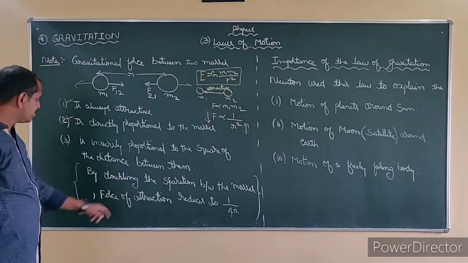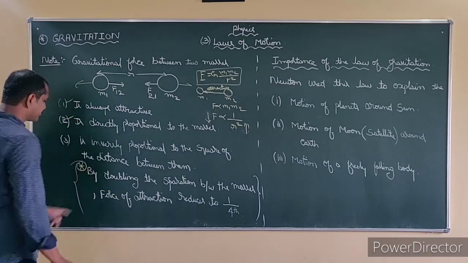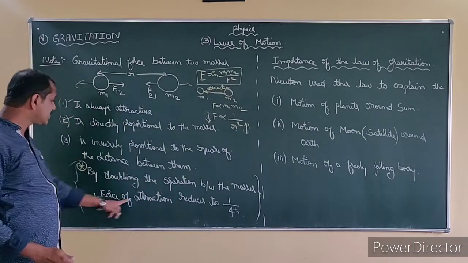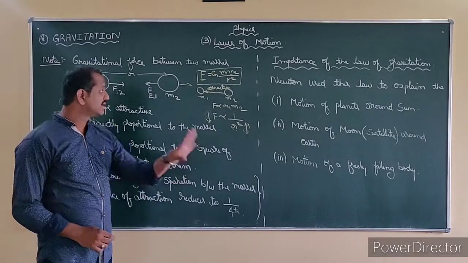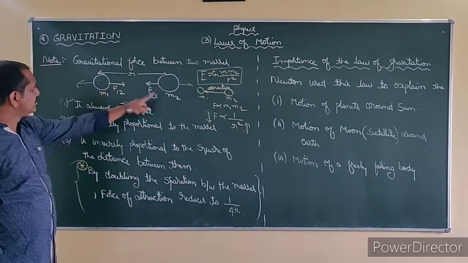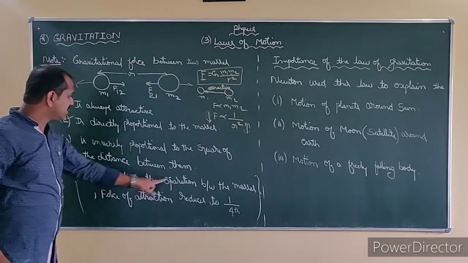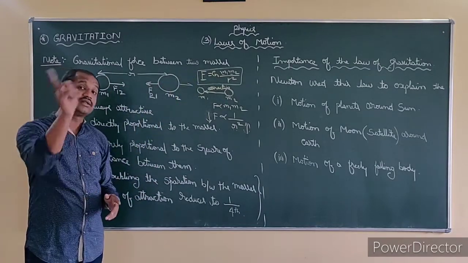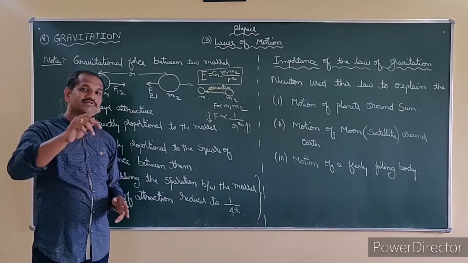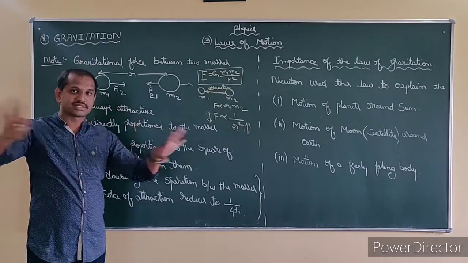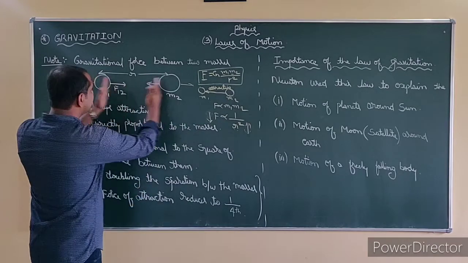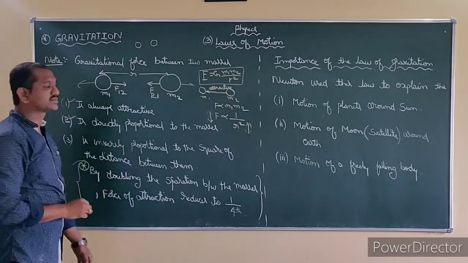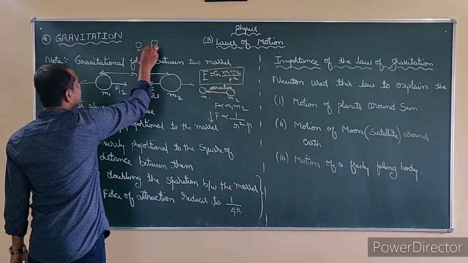So look at this. They will give a very important application question. By doubling the separation of masses, what will be the force of attraction? If you double the distance between the two masses, what will be the force of attraction? Before, let us consider the distance to be 2 meters.